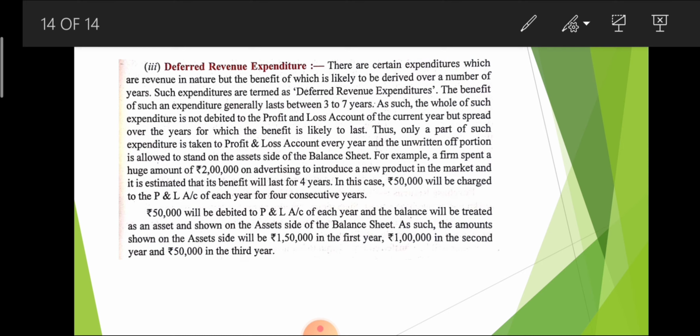If we spend 2 lakh rupees for 4 years, the expense of the current year is only 50,000. So the current year expense is treated as deferred revenue expenditure, and the next 3 years' expenditure comes under the heading fictitious assets. That is a very important concept, and the remaining concept we will discuss in the next video.